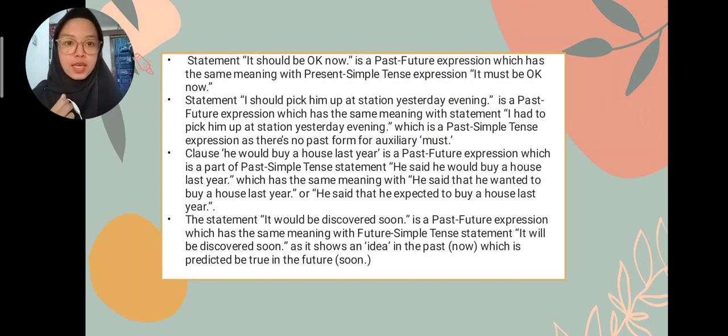Now, look at this. The statement "it should be okay now" is a past future expression which has the same meaning as the present simple tense expression, "It must be okay now." The statement "I should pick him up at station yesterday evening" is a past future expression which has the same meaning as the statement "I had to pick him up at station yesterday evening," which is a past simple tense expression, as there's no past form for auxiliary must.